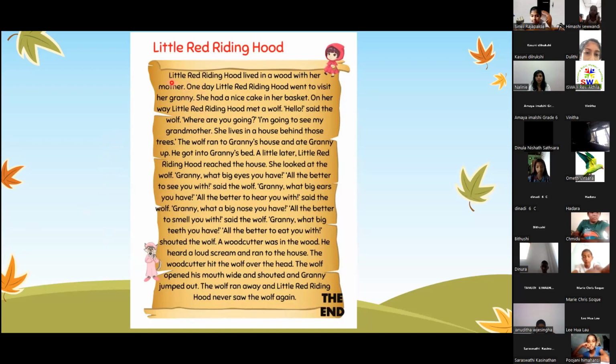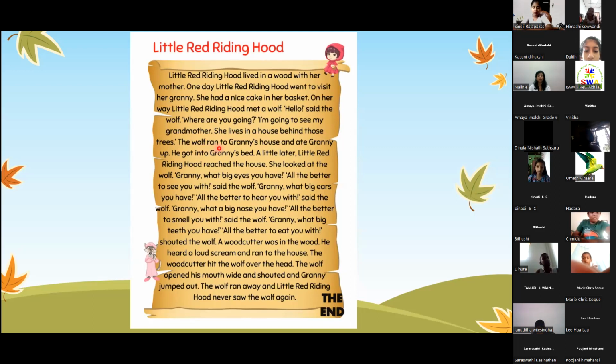Tanvi. Little Red Riding Hood lived in a wood with her mother. One day, Little Red Riding Hood went to visit her granny. She had a nice cake in her basket. On her way, Little Red Riding Hood met a wolf. "Hello," said the wolf. "Where are you going?" "I am going to see my grandmother. She lives in a house behind those trees."